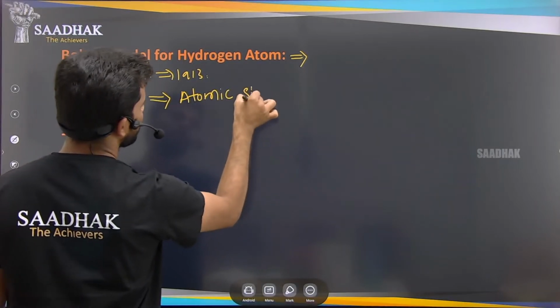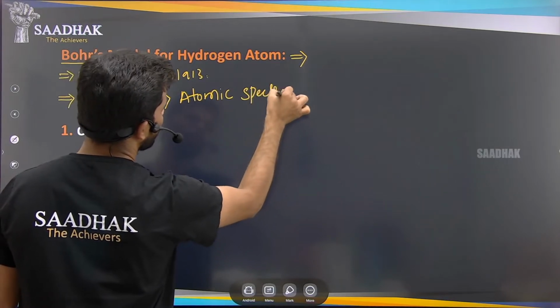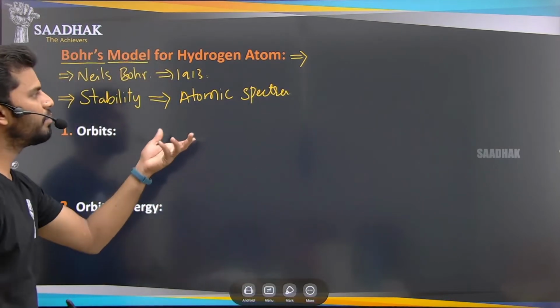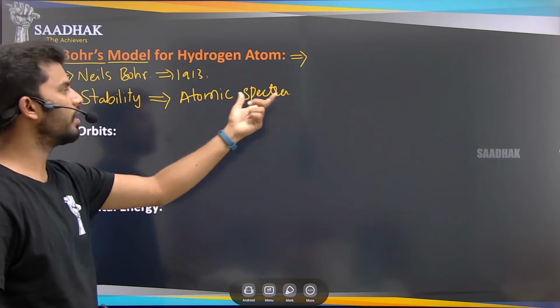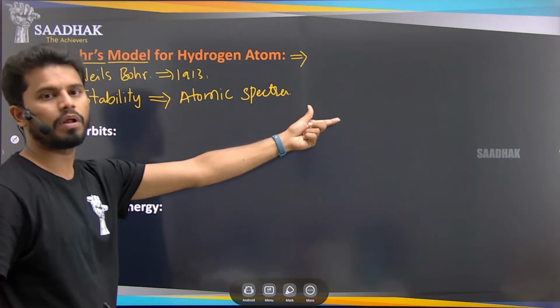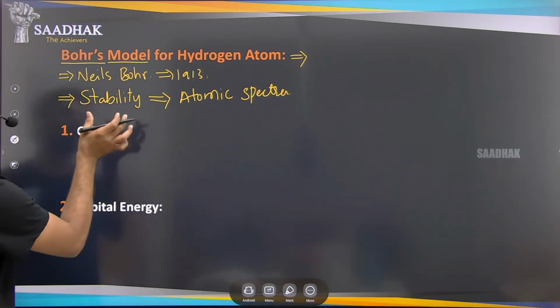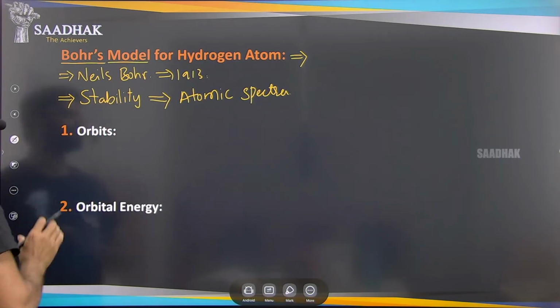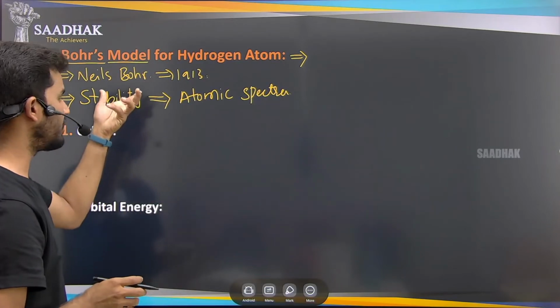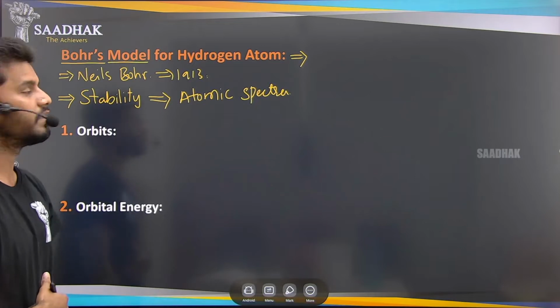With the help of atomic spectra, how the hydrogen atom is behaving, how the spectrum is formed, what the energies are, and how the atom is able to be stable even though it has different energies in it.